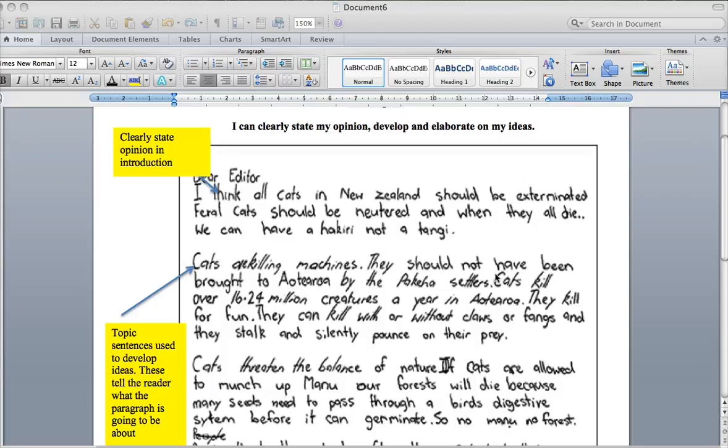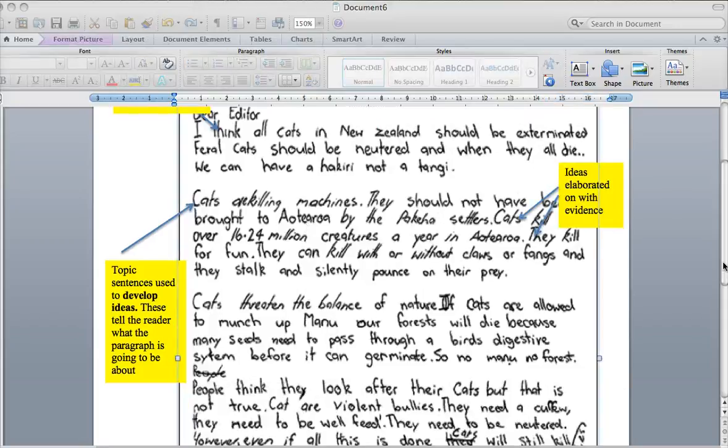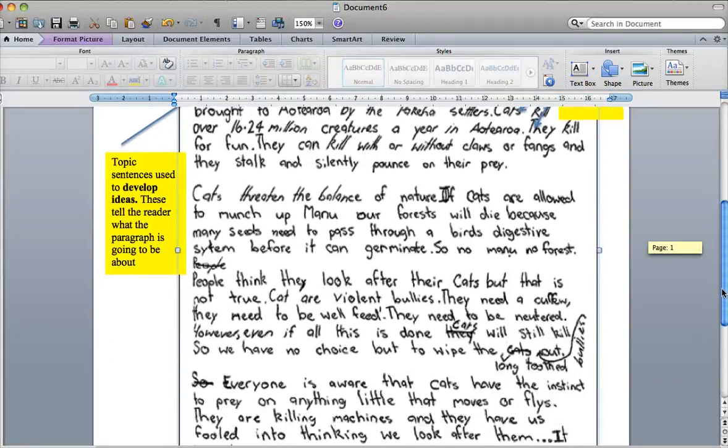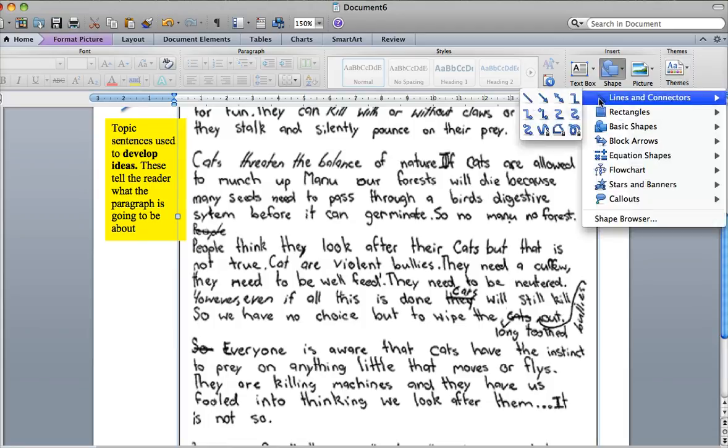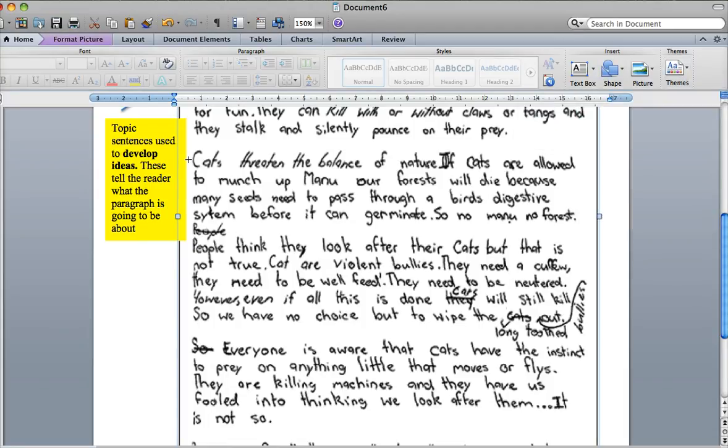Then you can see later on in this paragraph they have used evidence and statistics to help them elaborate on the idea of how they're killing machines. So they've developed their ideas, they've elaborated on how cats are killing machines. Then we move to the next paragraph further down. "Cats threaten the balance of nature." Full stop. So that very first sentence again is another example of a topic sentence telling the reader what this paragraph is going to be about.